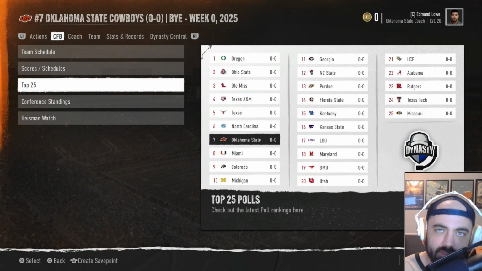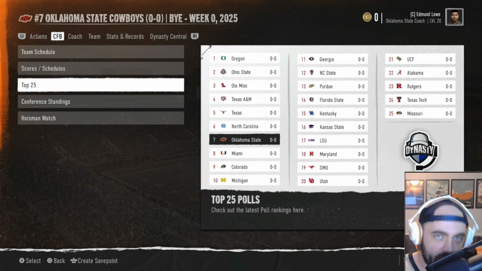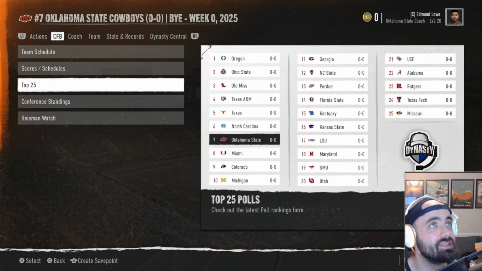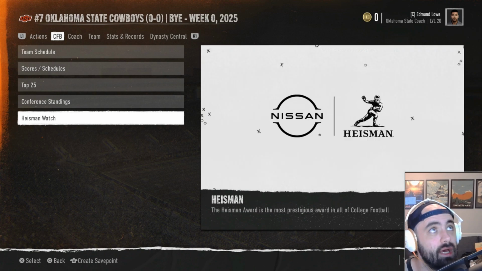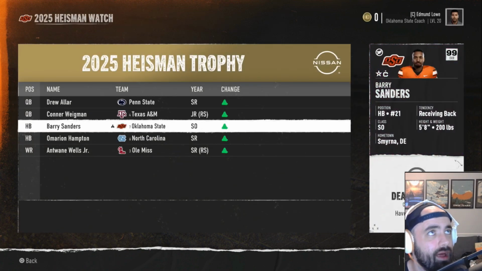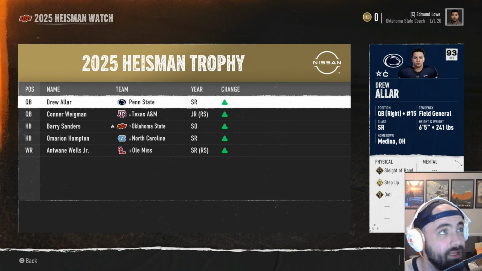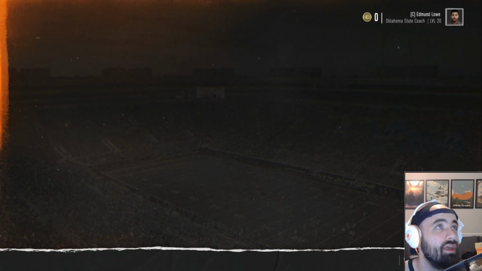All right, ladies and germs, Ollie Gordon is out of here. So we have all the touchdown carries to ourselves. And Oklahoma State is starting the season ranked number 2. But even better, we are already in the Heisman running. I believe we're currently 3rd place in the rankings, below a couple of quarterbacks. Hopefully we can beat those guys. Penn State's not even ranked, so why are they even up here? But yeah, things are looking very good.